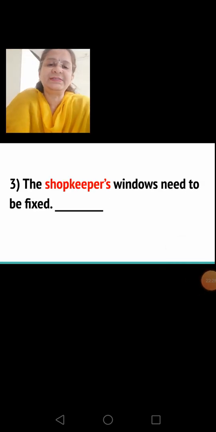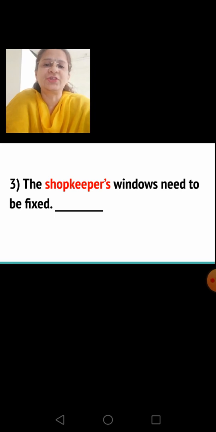Okay children, let's see whether our answers match. Third sentence, the shopkeeper's windows need to be fixed. Okay, answer is singular. Fourth, the children's toys are in the cupboard.